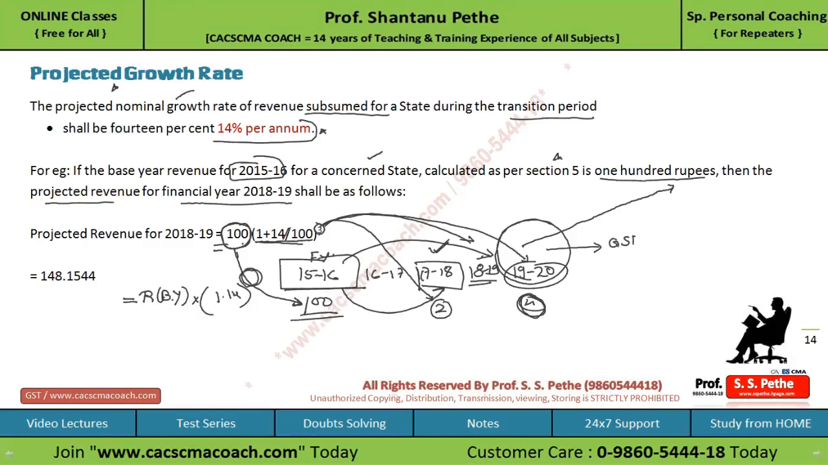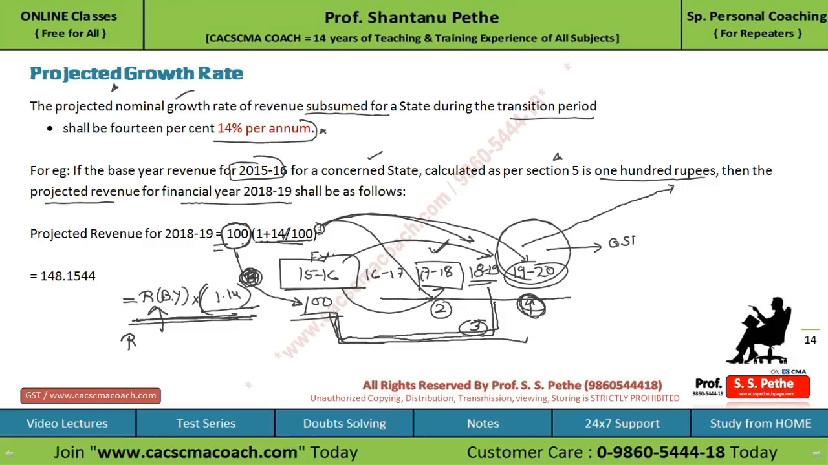Now, what will be the power? It depends upon the distance of the concerned year from the base year. For example, for financial year 18-19, you can see there is a difference of 3 years. So the power will become 3. And this can be asked in the exam. You can be given the revenue of the base year, and then you may be asked to calculate the projected revenue for any year. So you have to check how distant it is from the base year, and that will become the power, and you can calculate.